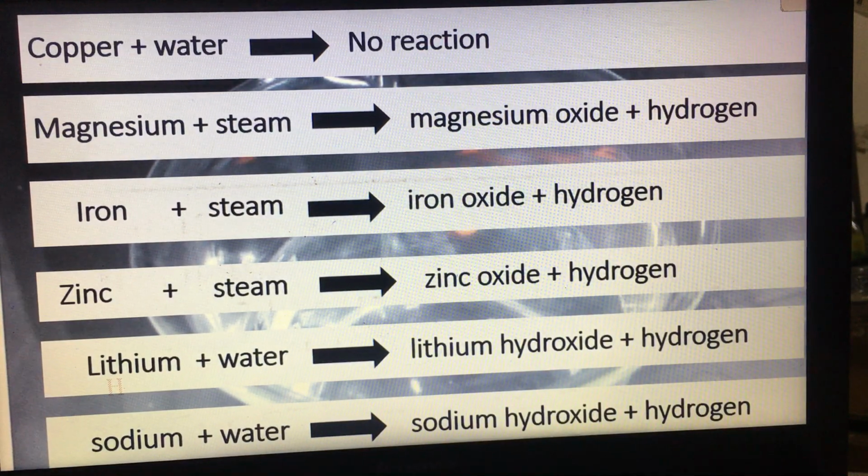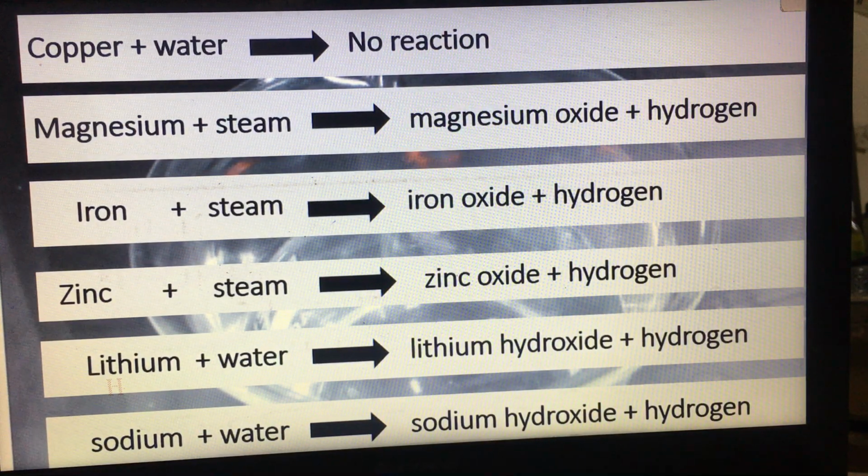Okay, here we have all the equations or all the metals that we studied in this lesson. We said that copper, when it reacts with water or steam, there will be no reaction. So copper does not react with water. What about magnesium? We said that magnesium reacts slowly with normal water, but it goes faster by reacting with steam.